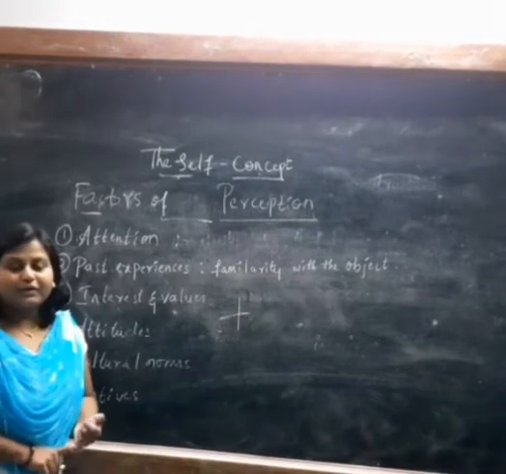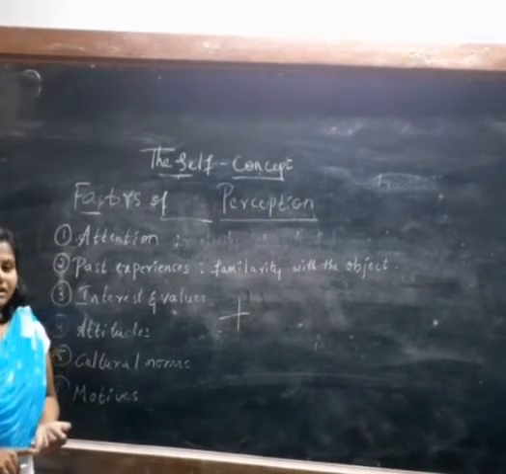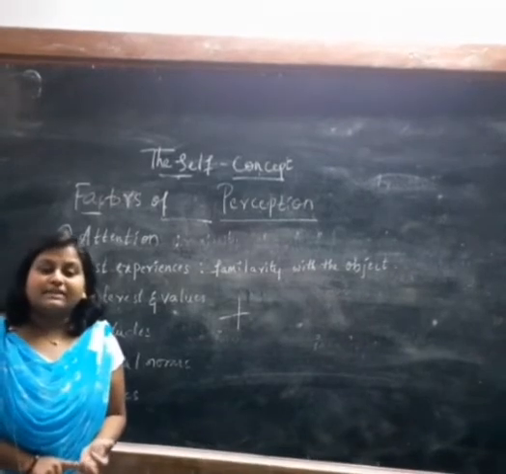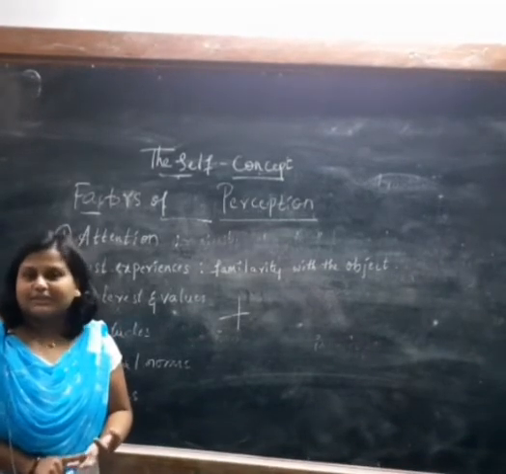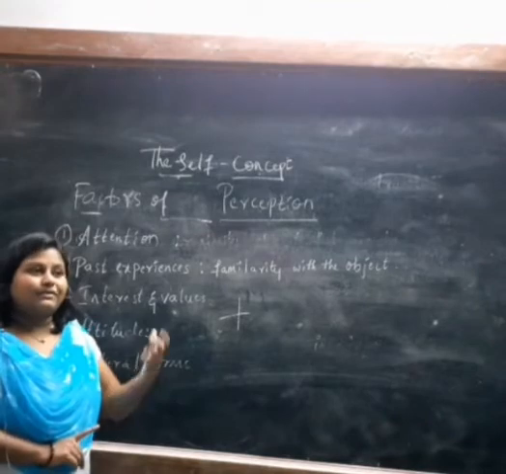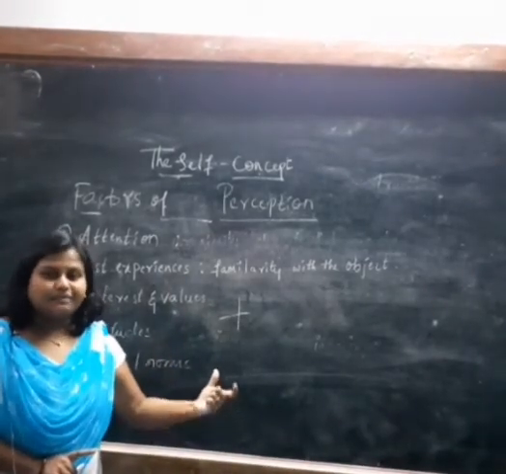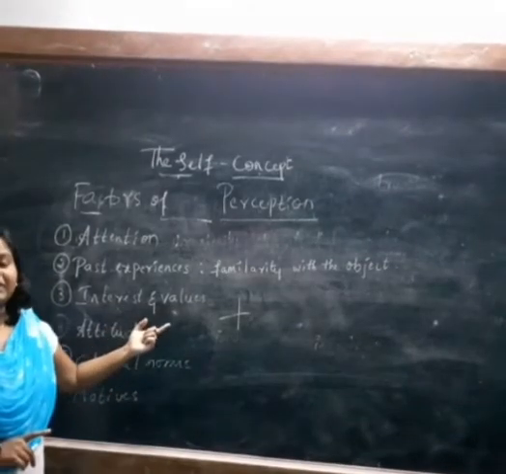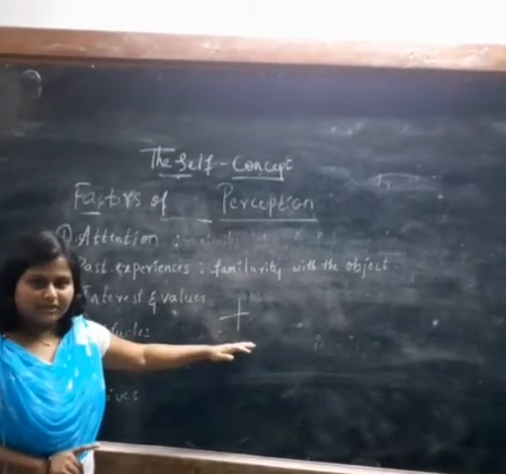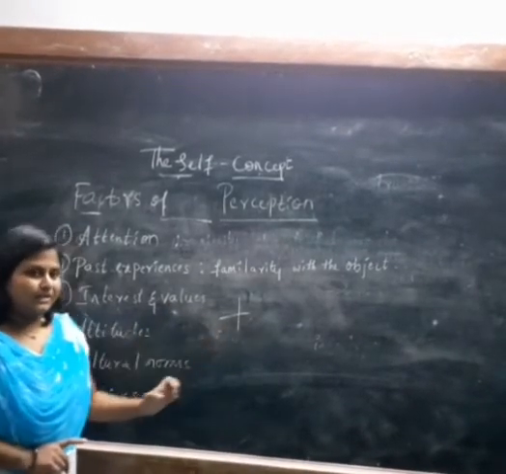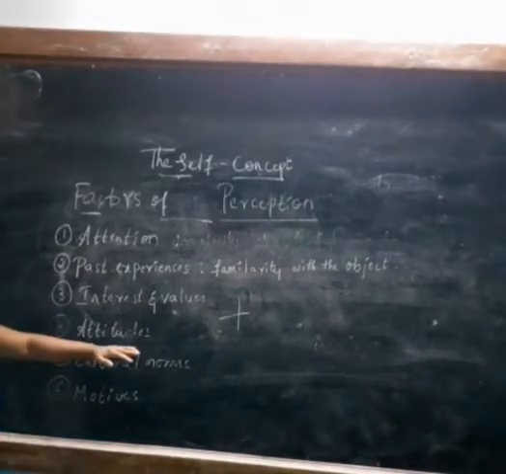If you don't have interest in learning singing, you will never pay attention to singing classes. If you have interest in it, if you like it, then only you want to learn it, right? Therefore, interest is also very important in perception or understanding or learning something. Clear? Next is attitude.